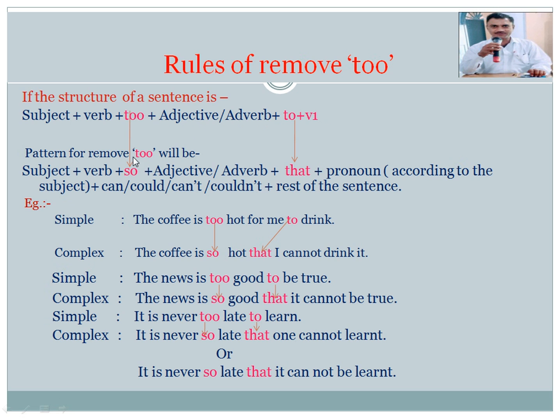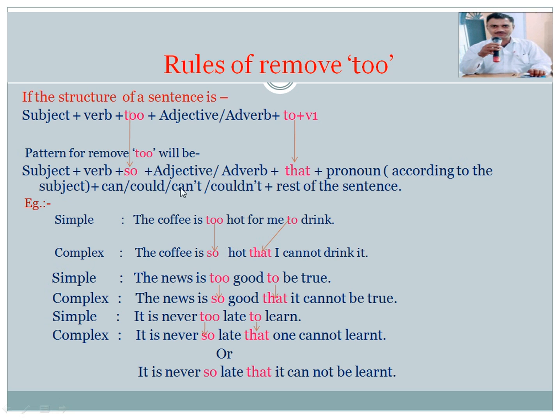the pattern for removing too...to will be: subject, verb, so in the place of too, adjective or adverb, that in the place of to, pronoun according to the subject, can, could, can't, couldn't, rest of the sentence.